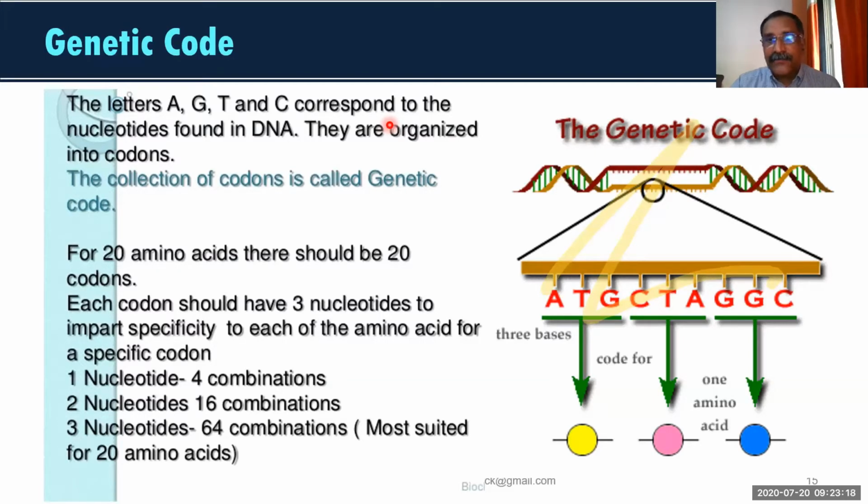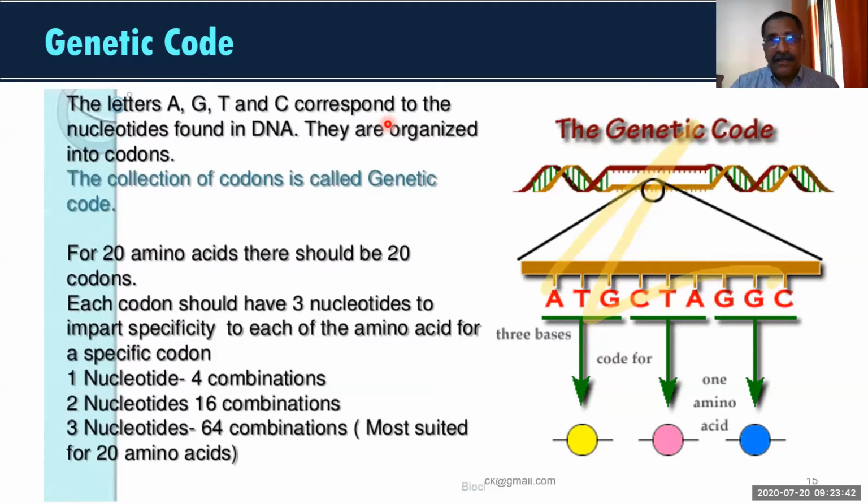These are the 4 alphabets like the alphabets of English. And by using these 4 alphabets, we are creating the codons, the code. Just imagine instead of 26 letters, we have only 4 letters.